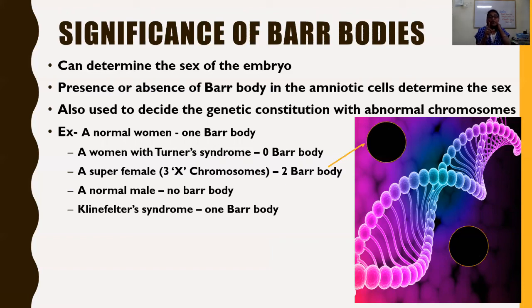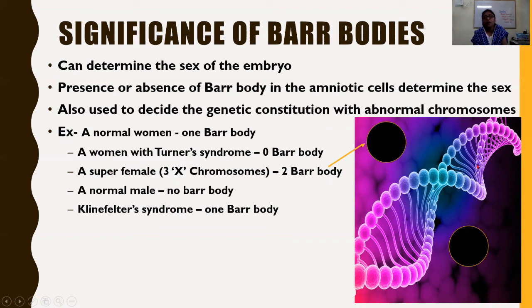Turner syndrome has one X chromosome with 45 total chromosomes. In Klinefelter syndrome, the individuals have two X chromosomes and one Y chromosome. Then you see what would be the number of Barr bodies in individuals with different conditions. A woman with Turner syndrome has no Barr body. A normal woman has one Barr body. A super female with 3 X chromosomes has 2 Barr bodies.